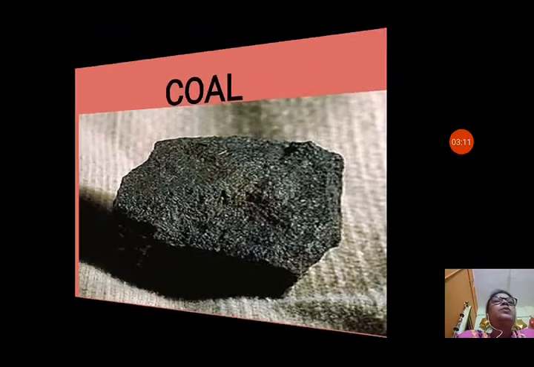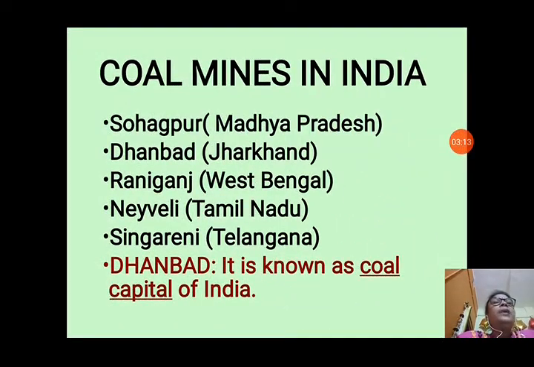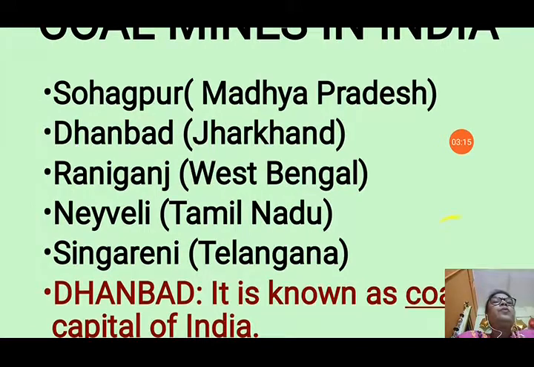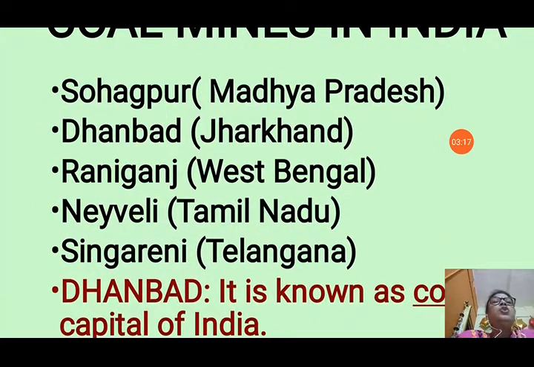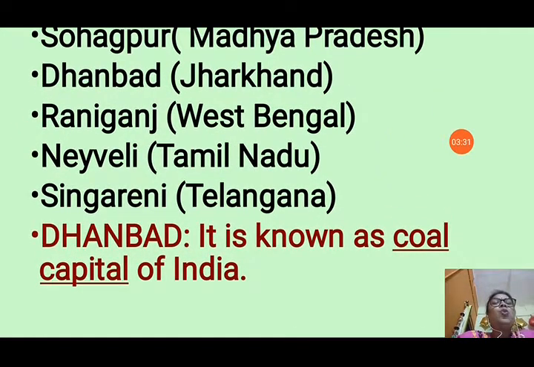Now next we will see about coal mines in India. The famous coal mines in India are Sohagpur in Madhya Pradesh, Dhanbad in Jharkhand, Raniganj in West Bengal, Neyveli in Tamil Nadu, and Singareni in Telangana. Dhanbad is known as the coal capital of India.